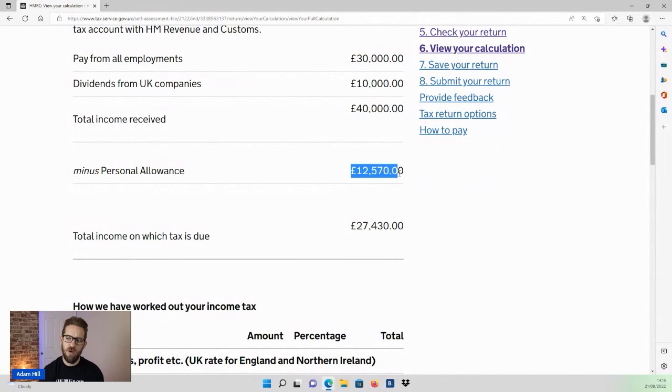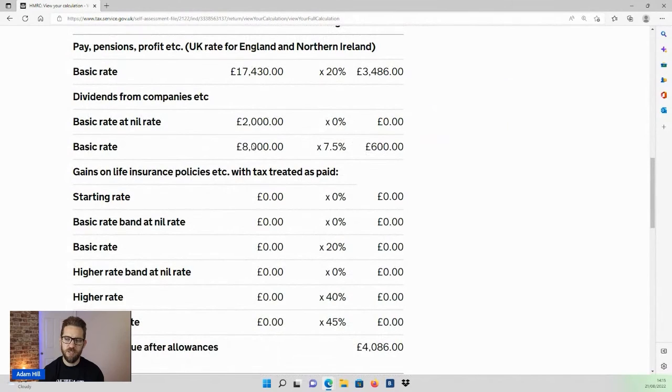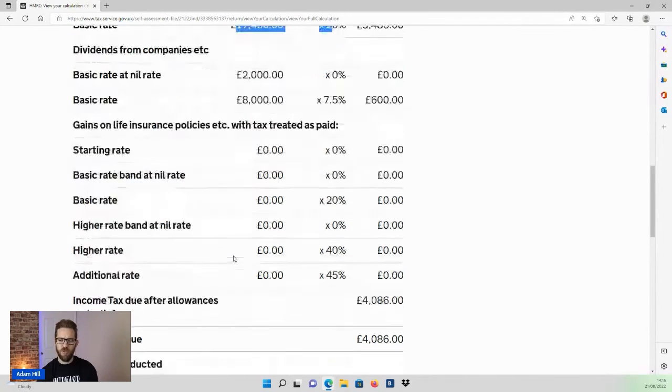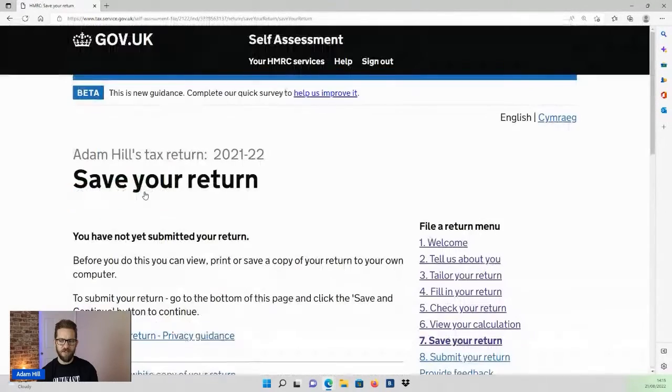They're taking into account my personal allowance, and then they're going to apply tax on this figure here. And you can work through and just make sure you're happy with how you're being taxed, at what rates. You can see the dividend rate is a reduced rate here. 2,000 of my dividends are tax-free, and then the remaining 8,000 at 7.5%. You can see the employment income is being taxed at 20%. And you just make sure that you're happy with these figures here. And then you can save and continue.